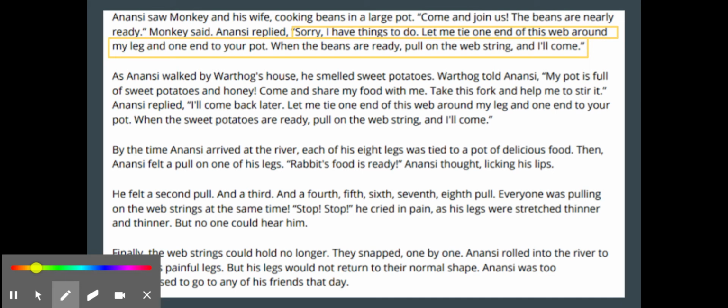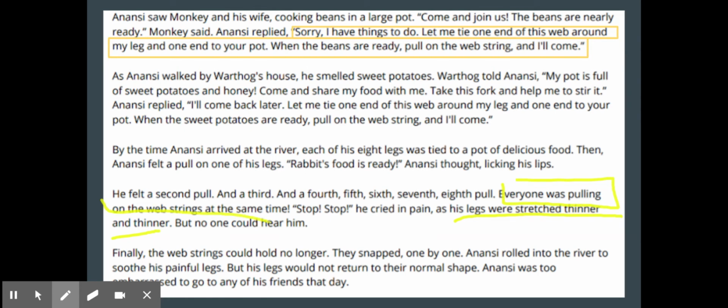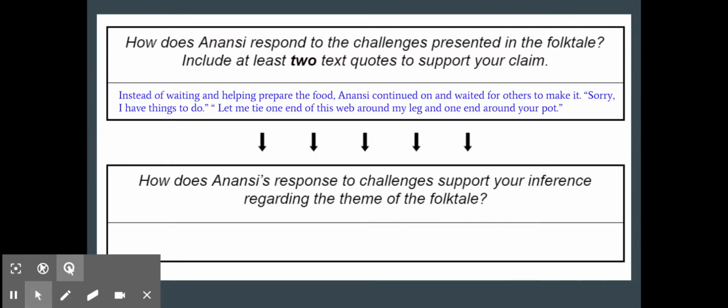So we talked about how his legs were stretched thinner and thinner because everyone was pulling on the web strings at the same time. So we're going to go ahead and put that. Instead of waiting to help him prepare the food, Anansi continued on and waited for others to make it. So that was his response. That's what he did in the story. All right, and we have our text quotes right there.